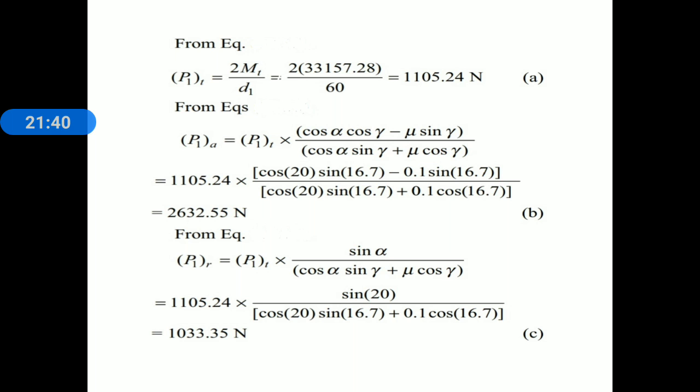And the last component of worm, that is radial component. We know the relation for radial component of worm. P1R is equal to P1T into sin alpha divided by, inside the bracket, cos alpha sin gamma plus mu cos gamma. Again in that relation we have to substitute the value of tangential component P1T, alpha and gamma, and also the mu. Now after substituting, we get the value of radial component of worm, 1033.35 Newton. Consider equation C.